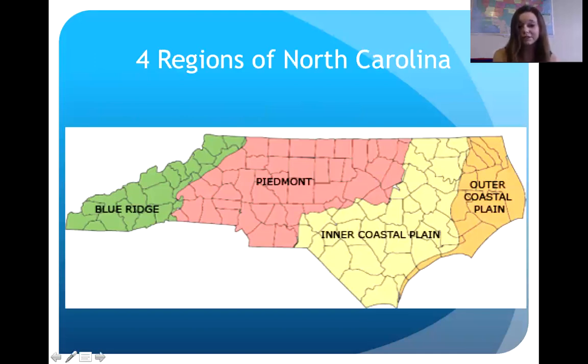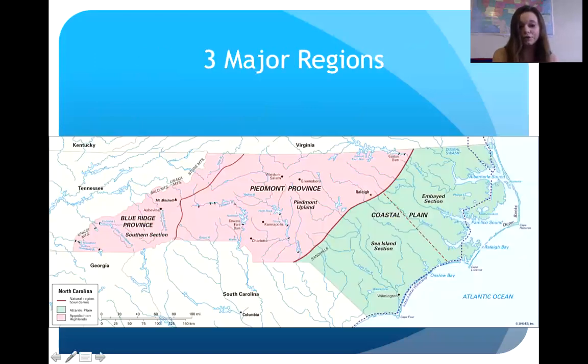For the activity that we will be doing in class, we're actually just going to focus on 3 major regions, which are Blue Ridge, Piedmont, and coastal plains. So we're combining outer coastal plains and inner coastal plains into one.